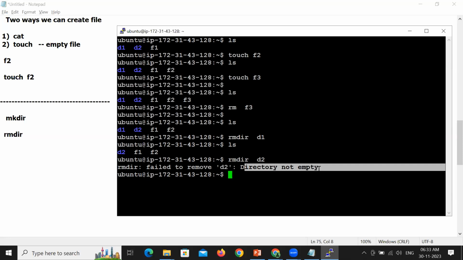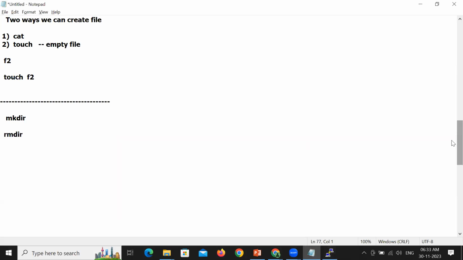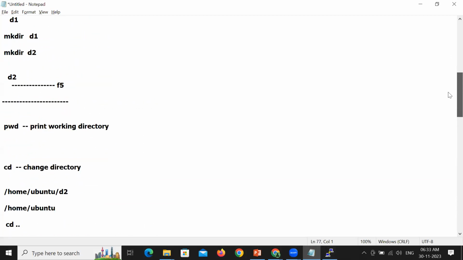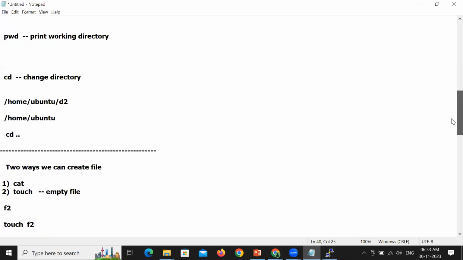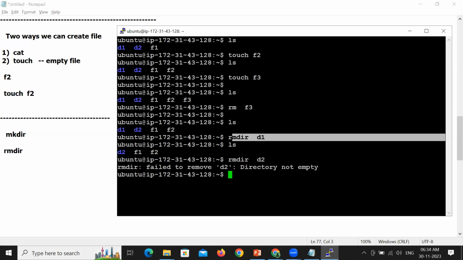So participants, rmdir will work only when the directory is empty. D1 is an empty directory, so it is successfully deleted. D2 is not an empty directory. Do you remember, inside D2 we have created a file F5. So it's not an empty directory. It has some file. When the directory is empty, you can happily delete it. But if the directory is not empty, in such a case rmdir will fail.